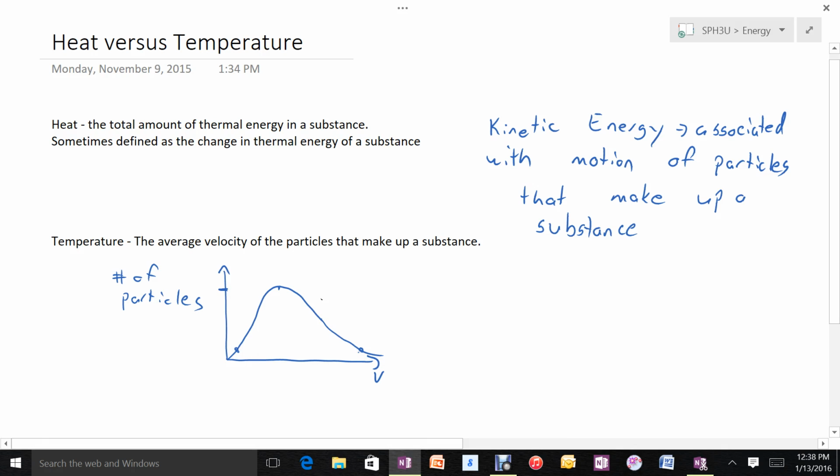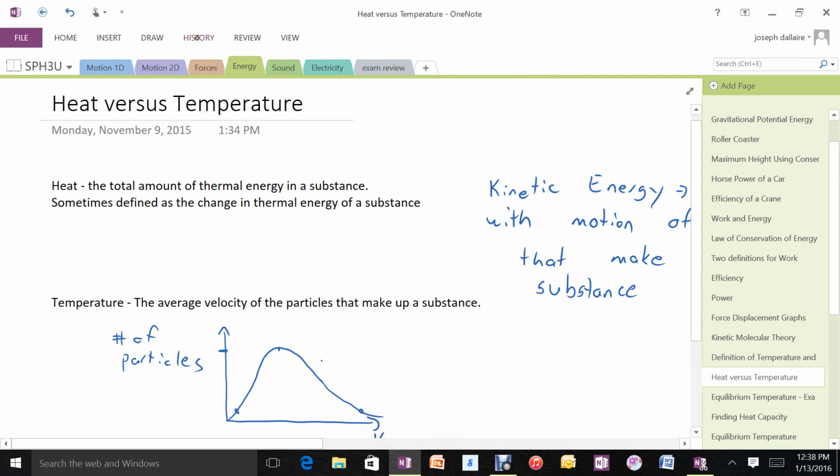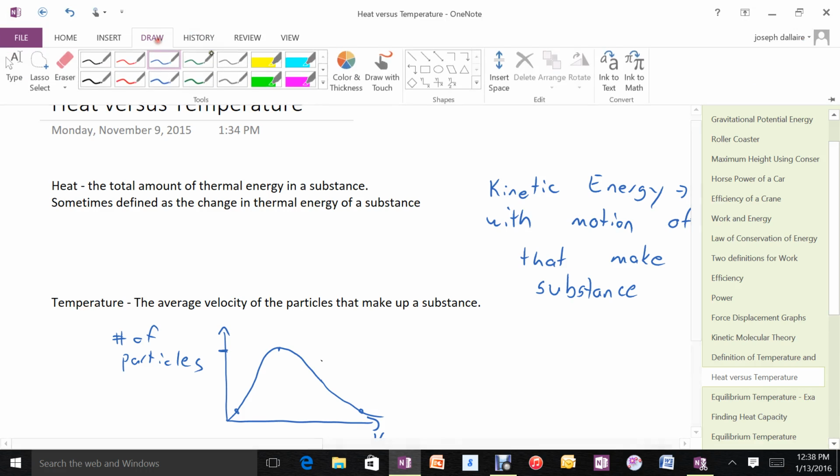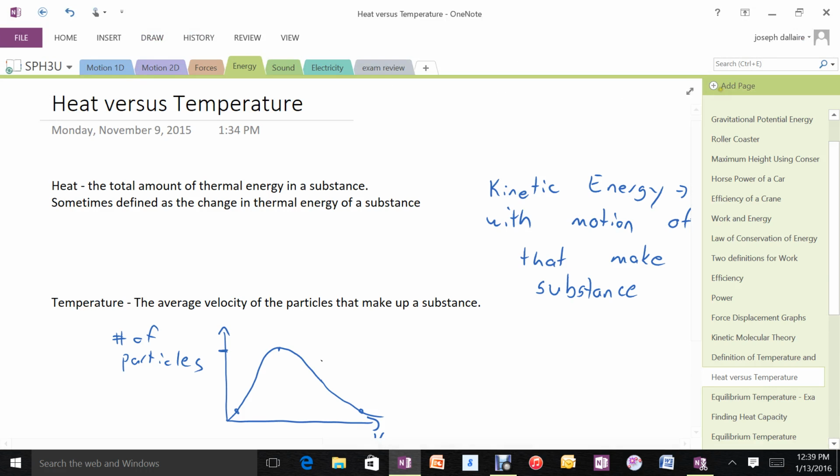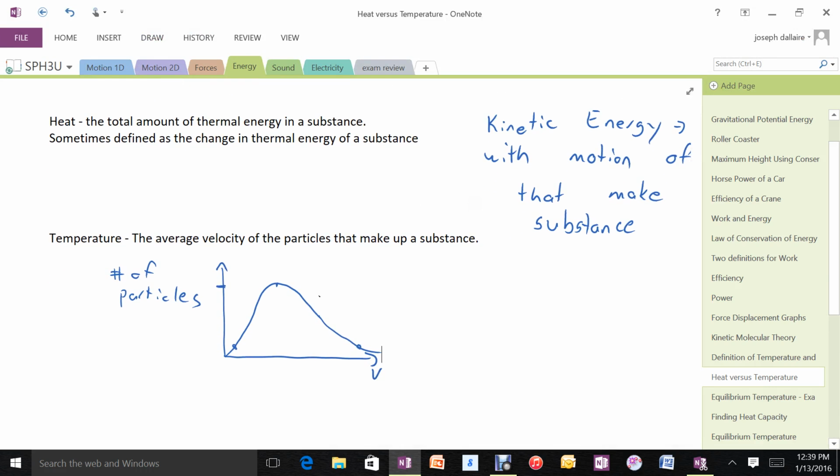As we heat up an object, not every particle in that substance moves faster. What happens instead is that the distribution of particles that makes up the substance shifts. So if we heated this up, what would happen is that we would find more particles at faster speeds and less particles at slower speeds. It does not mean every particle in the substance moves faster.